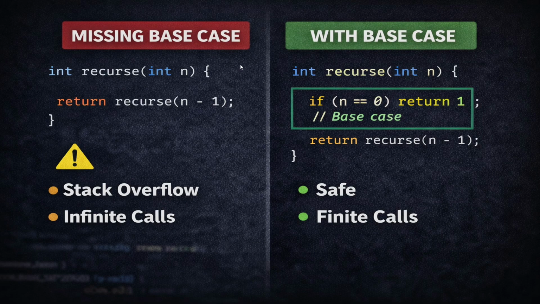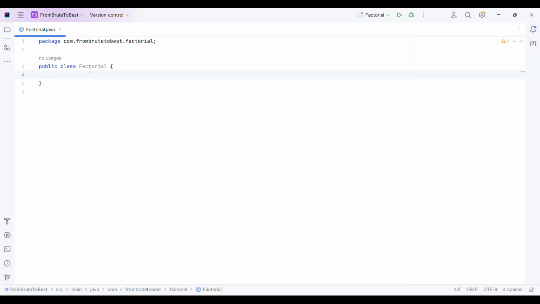Interviewers care deeply about safety because production systems don't forgive infinite recursion. Now, let me quickly show a code example for this mistake so that you can understand the problem clearly. So here I am using the factorial class. I will just write a simple code to find factorial of a given integer using recursion.